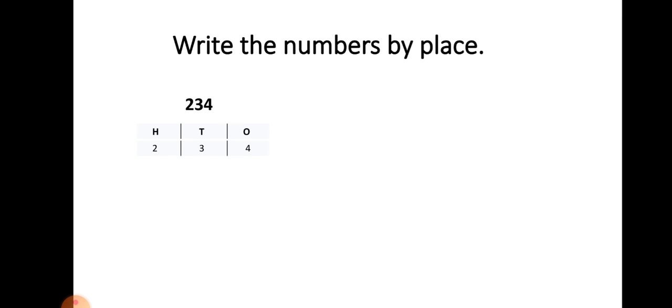Start from first: 2 is in the 100 place, 3 is in the tens place, and 4 is in the ones place. So this number is 234.